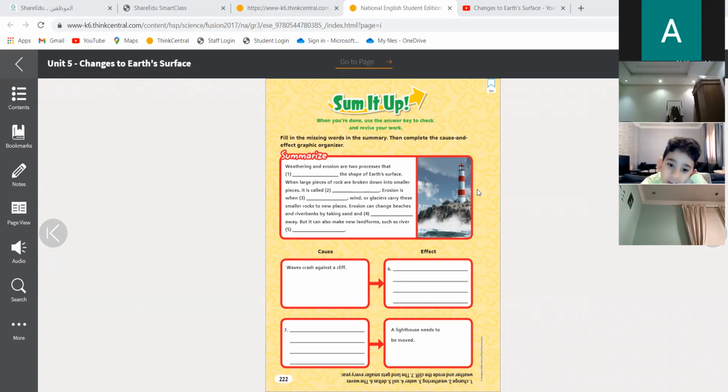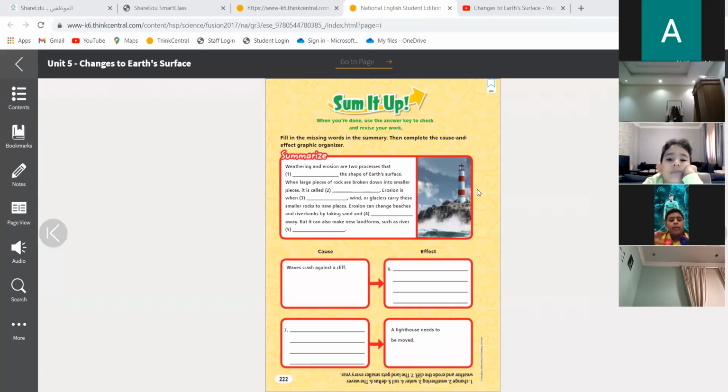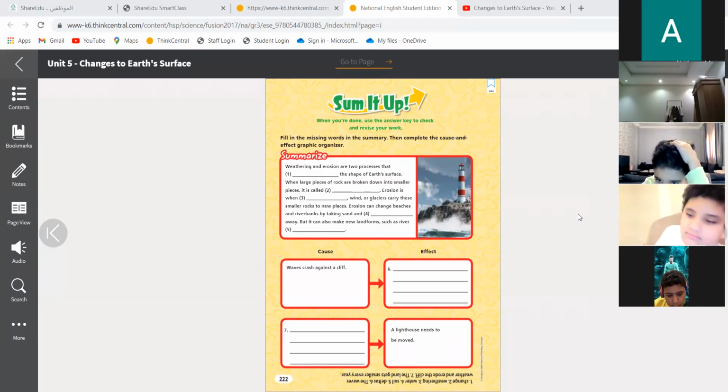Good morning, dear students, and welcome to our science class. Today is Sunday, and the date is the 7th of November 2021. We are learning about changes to the Earth surface, okay? So we said about erosion and weathering. We know all about them and also what are glaciers.